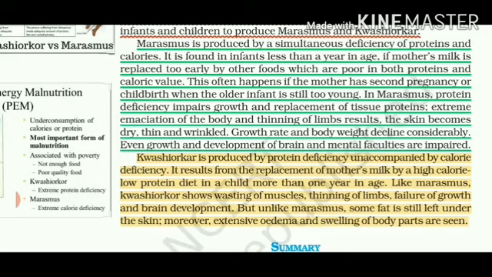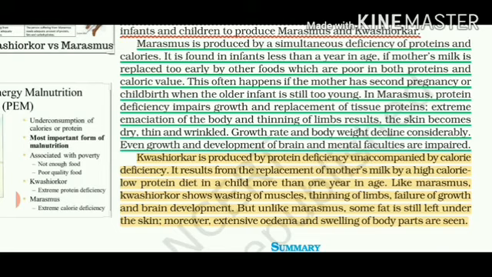Protein deficiency will obviously impair growth. There will be stunted growth in the child, and even the limbs, meaning arms or legs, become thinner due to muscle wasting. Then the skin becomes dry, thin and wrinkled, and even wounds will not get healed properly.